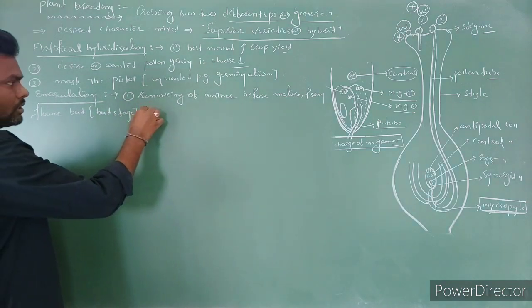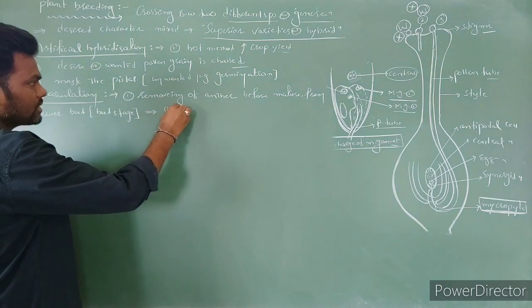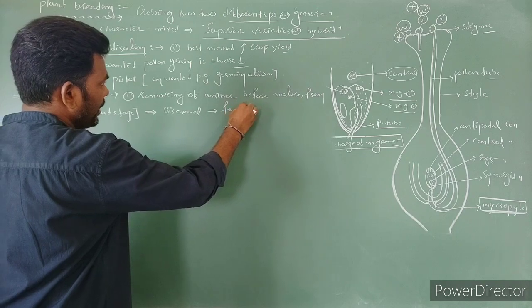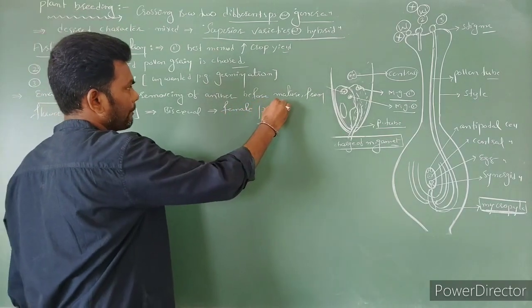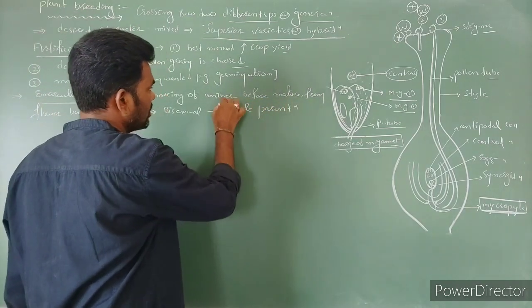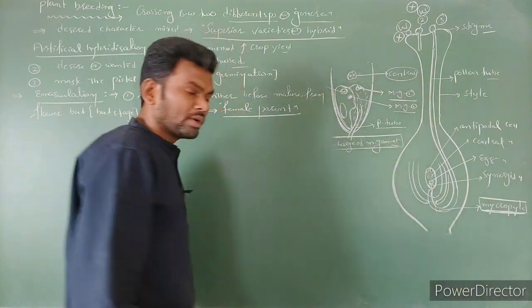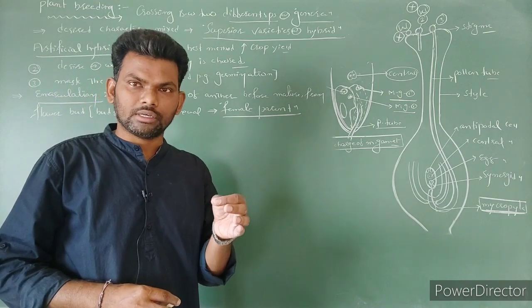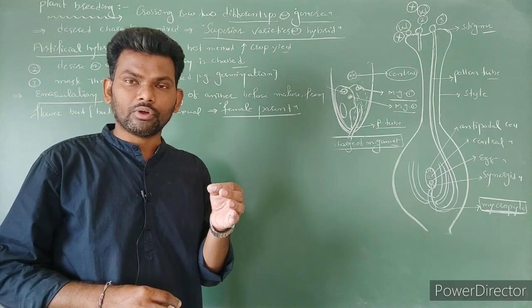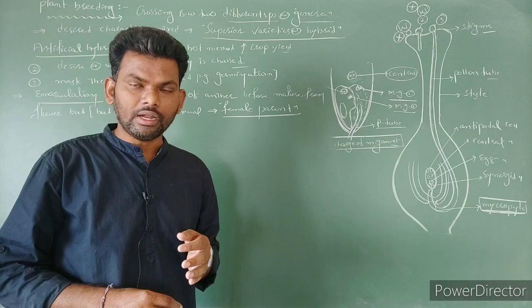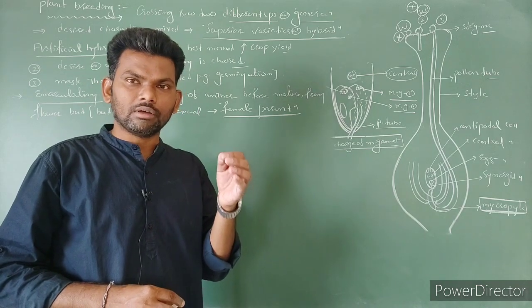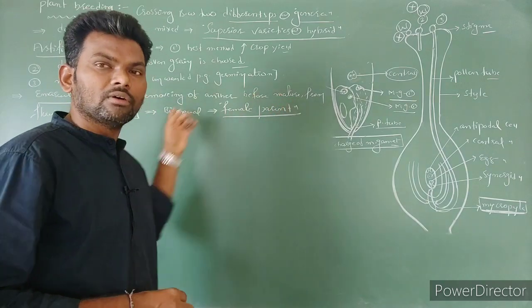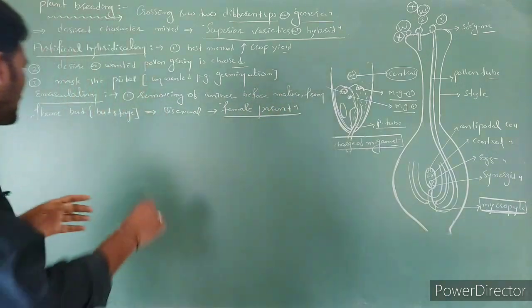Before that it was a bisexual flower; now it becomes the female parent. If it is a 2 mark question in the exam, what do you have to write? What is emasculation? Removing of anthers before the maturity, before the opening of the flower, from the floral bud. That is called emasculation.